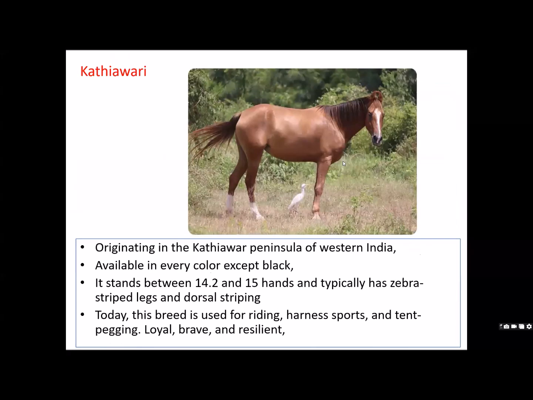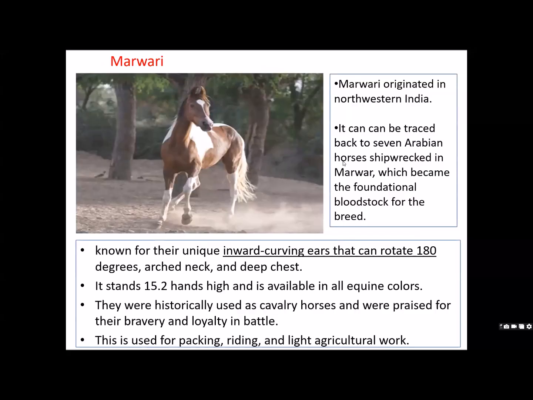मारवाड़ी, क्योंकि ये दो ब्रीड आपका जो टॉप ब्रीड में आता है इंडिया में, सो दोनों को आपको थोड़ा सा डिफरेंशिएट करना पड़ेगा. This Marwadi originated in northwestern India. It can be traced back to 7 Arabian horses shipwrecked in Marwar, which became the fundamental bloodstock of this breed. Means इसका origin का अगर आप बात करेंगे तो the known characteristic of Marwadi is inward curving ears that can rotate 180 degrees, arched neck, deep chest, and it stands 15.2 hands high and is available in all equine colors.